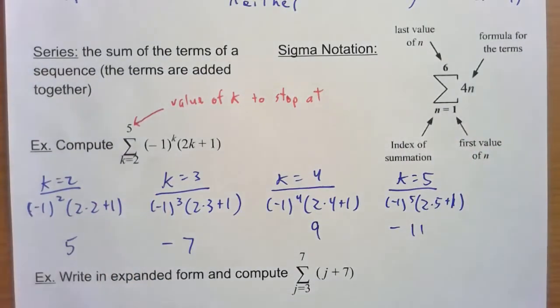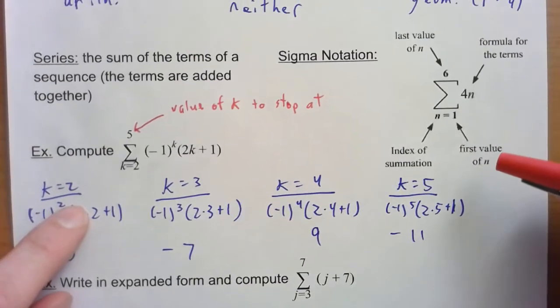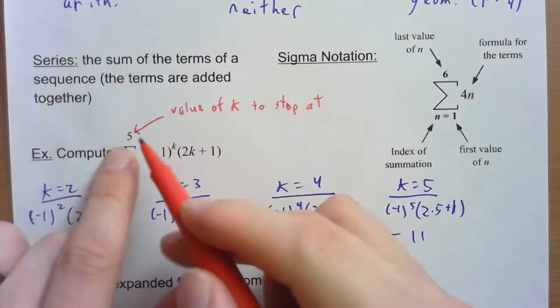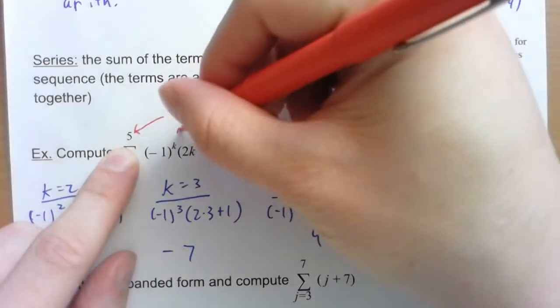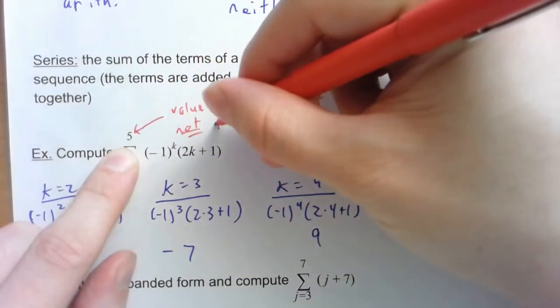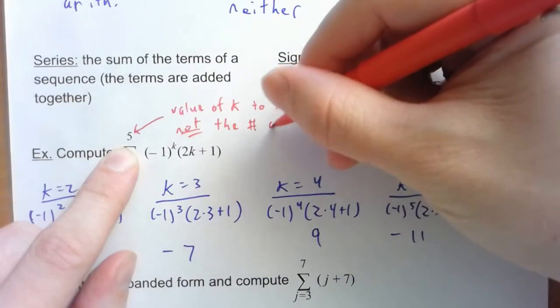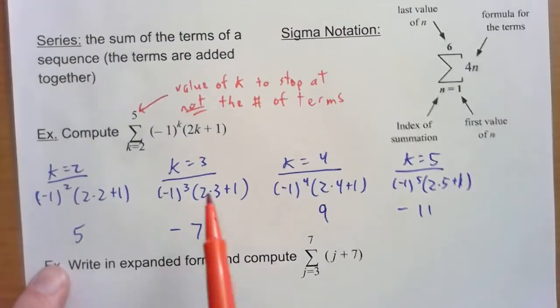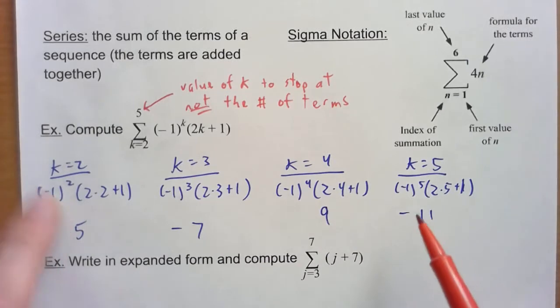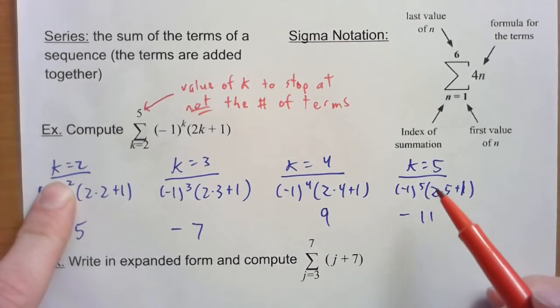It's not like functions where x and y are the ones that you always use. For sequences and series, we have lots of different letters we can use. So this is the value of k we stop at. It's the last number that we plug in, so it's not the number of terms. Notice we only have 1, 2, 3, 4 terms because we started with the second one and ended with the fifth one.